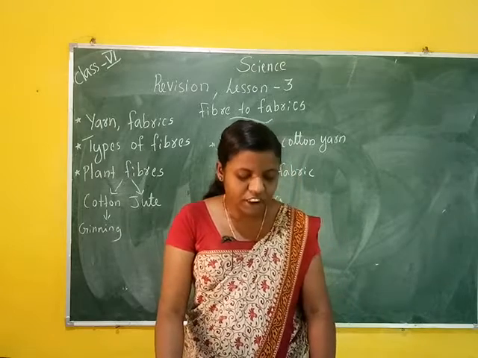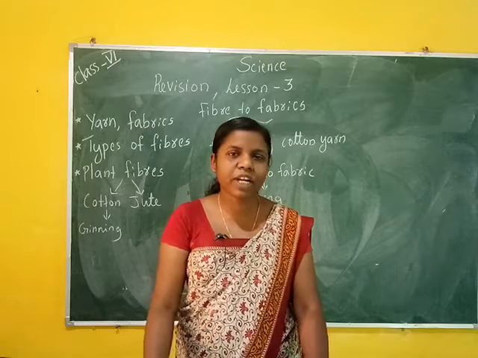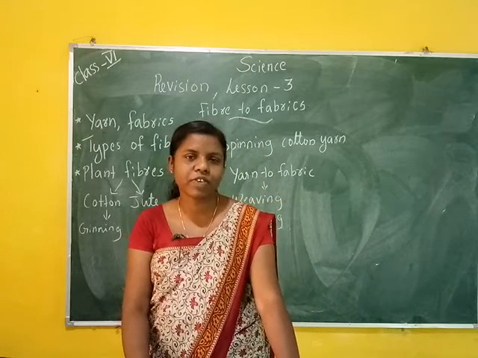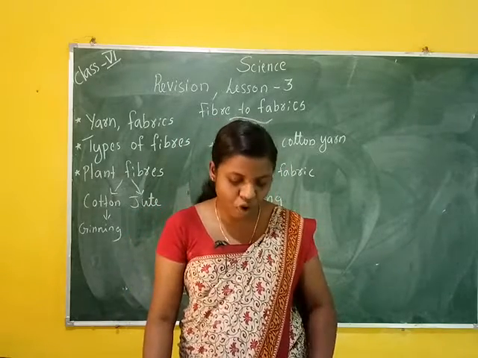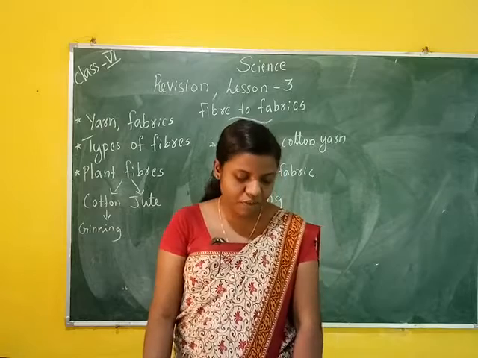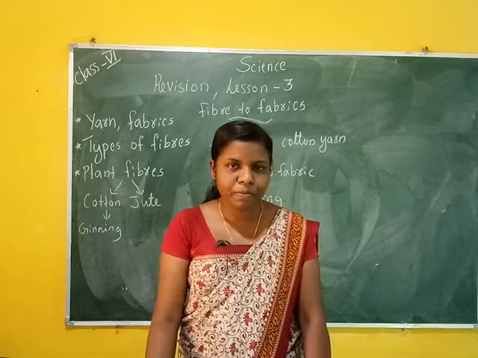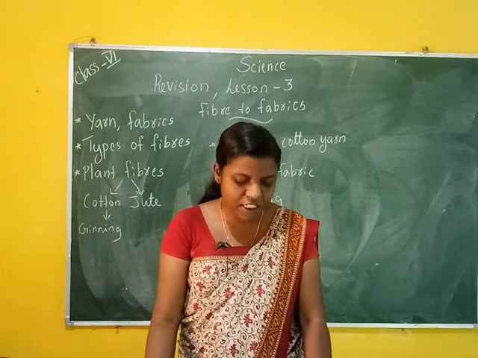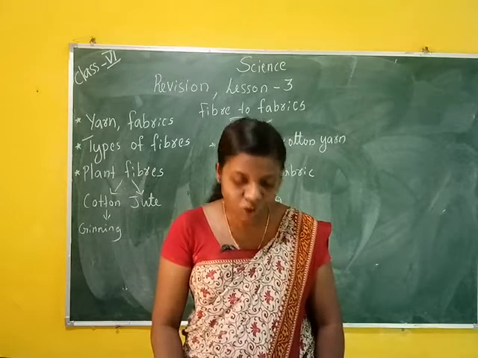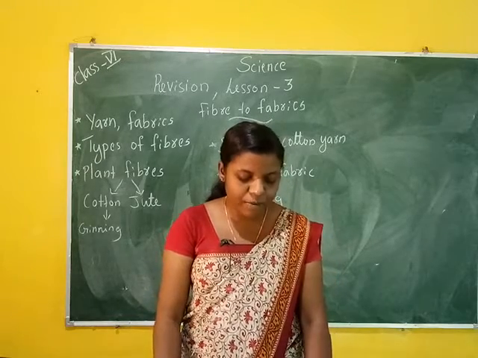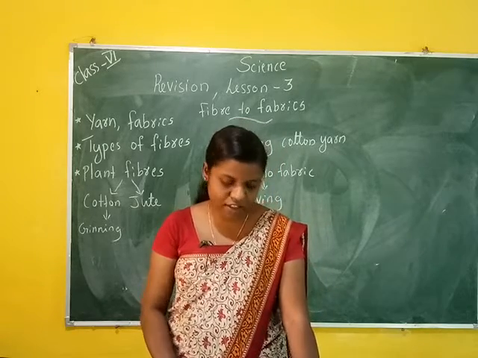Then G, polyester is a natural fibre. What is a natural fibre? A natural fibre is obtained from nature. Polyester is not a natural fibre, so the answer is false. Then question number 3, fill in the blanks. Option A, plant fibres are obtained from cotton plants and jute plants. Then animal fibres are dash and dash. The answer is wool and silk.